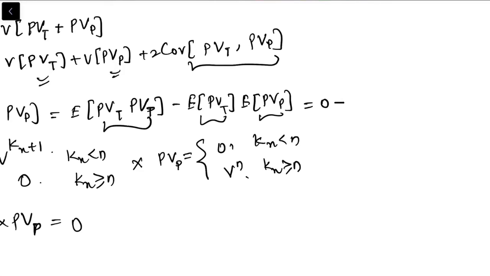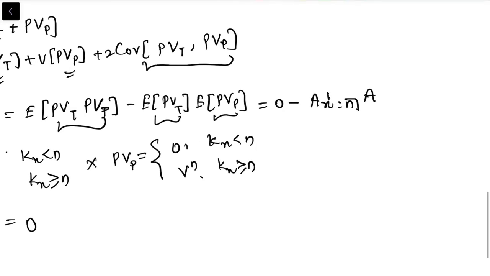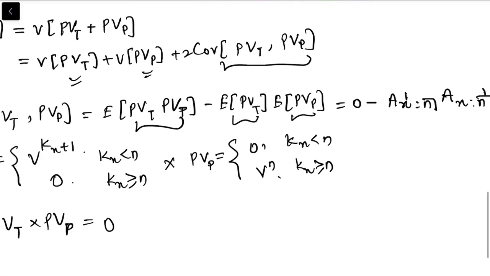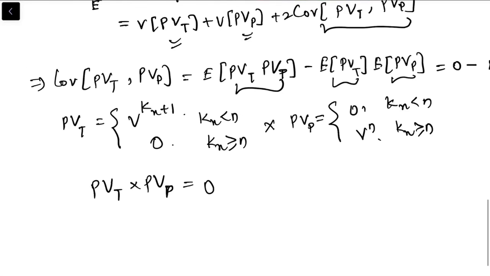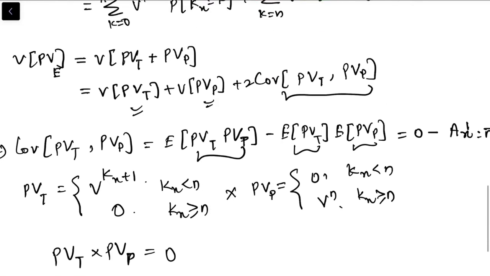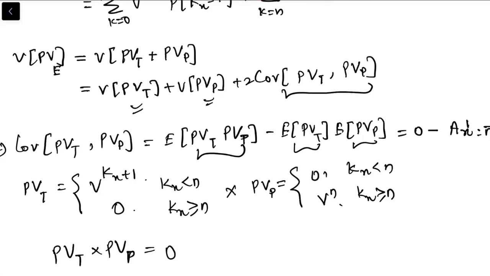So this is 0 minus, now what is the expectation of present value of term assurance? This is A^1_xn, right? Similarly for pure endowment, A_xn with the dash on top of n. Now we have derived the covariance, so let's substitute in the variance.